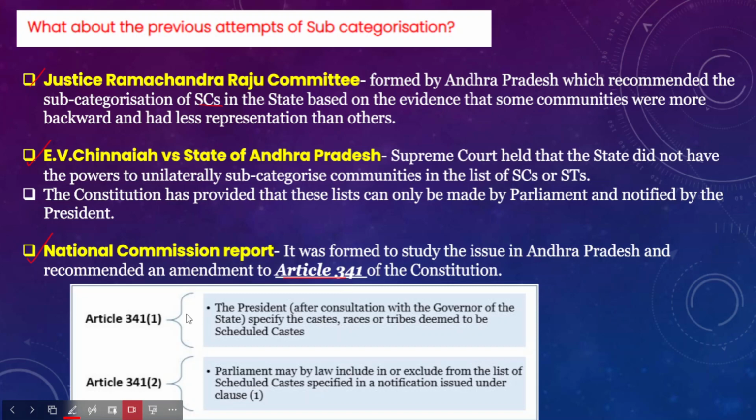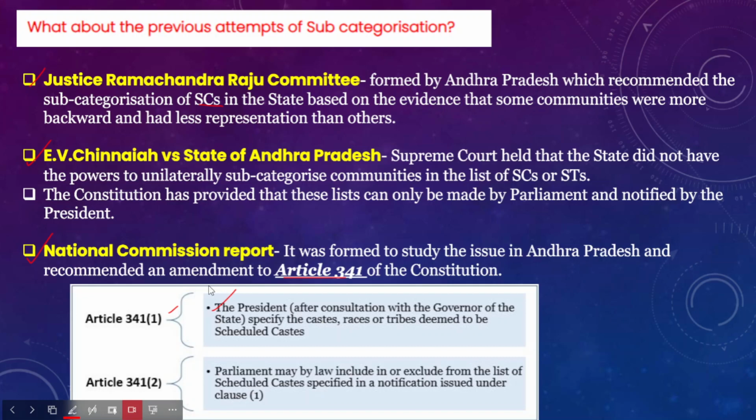Article 341 Clause 1 says that the President, after consultation with the Governor of the State, specifies the castes, races, tribes deemed to be scheduled castes. So this article gives the sole power to the President to specify them. Article 341 Clause 2 says that Parliament may by law include or exclude from the list of scheduled castes specified in a notification issued under Clause 1.